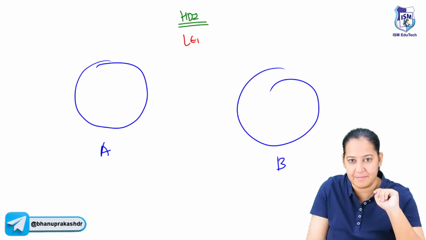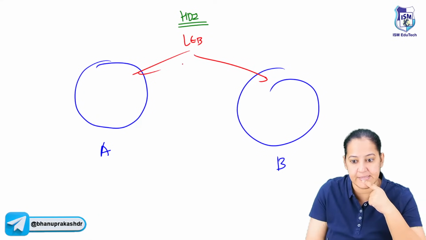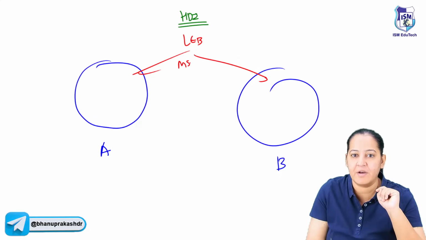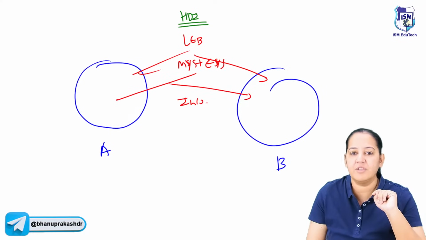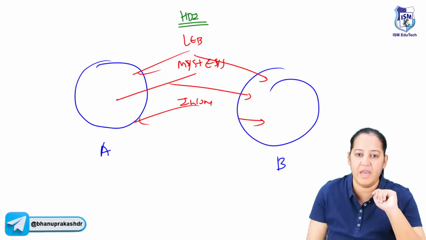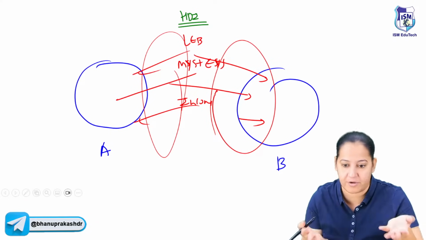Life expectancy at birth in both of them. The second thing you have to see is the knowledge. By knowledge, I mean mean years of schooling and expected years of schooling in both of them. And third thing you have to see is the income, the GDP per capita in both of them. Now add the three factors here, and see which country is having a better quality of life.